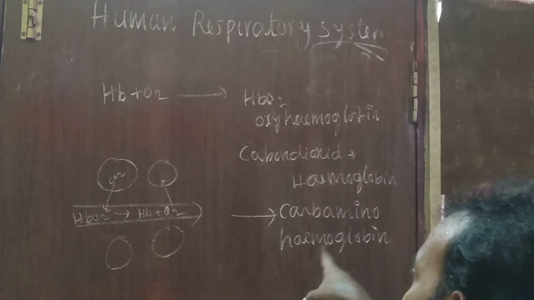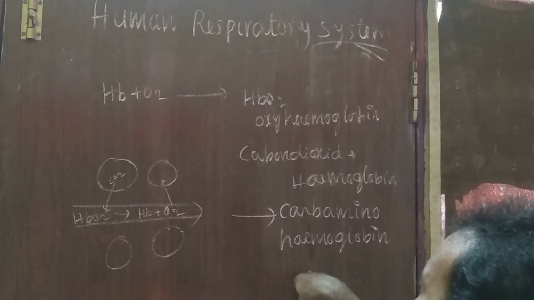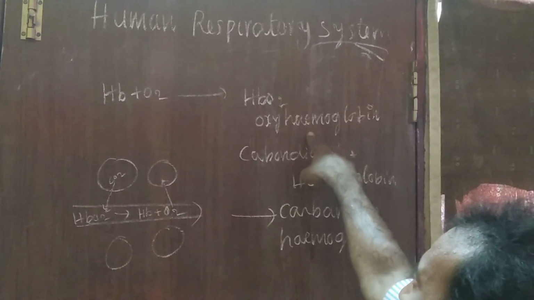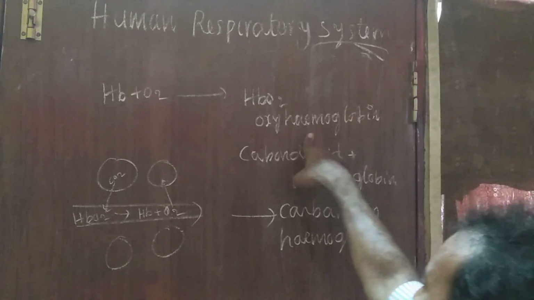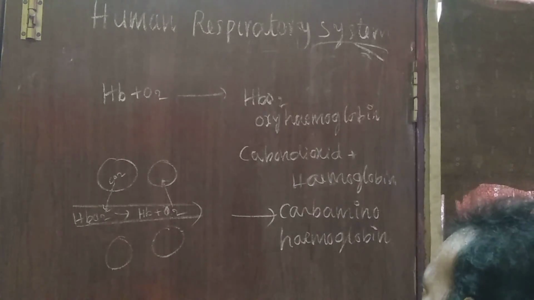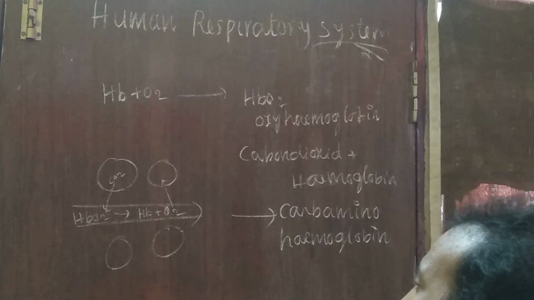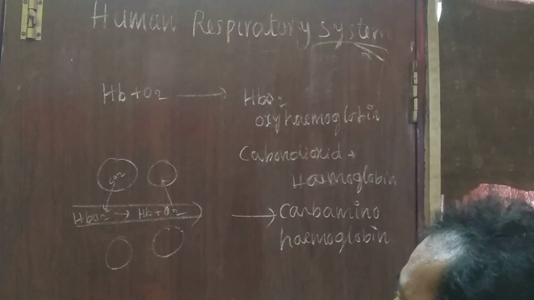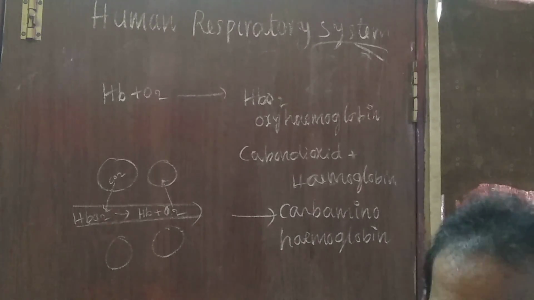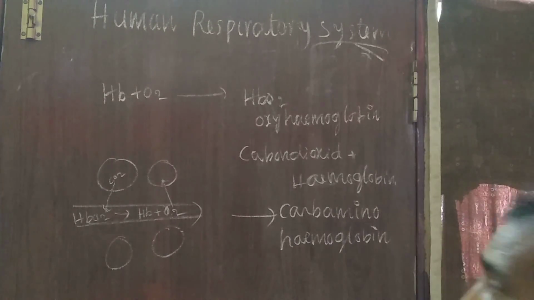So hemoglobin transports the oxygen as oxyhemoglobin and carbon dioxide as carbaminohemoglobin. In this way, gas transport occurs in the human being.